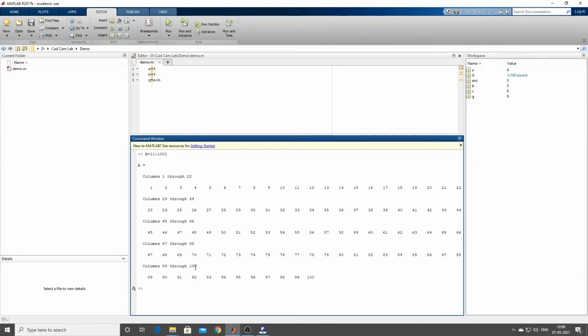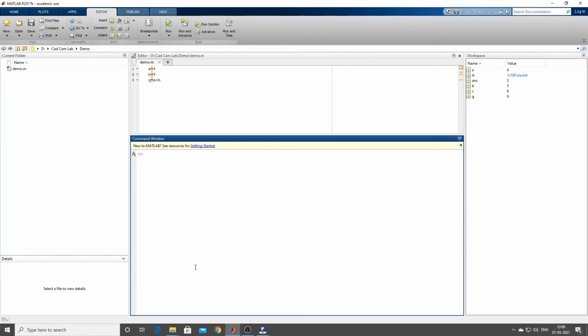Now suppose, I'll type CLC. Now again I'm going to define a matrix like this. 1 is my starting number, and I can define intermediate intervals. Suppose I now type 1 colon 0.1 colon 100, then what can I expect? Can you tell me?